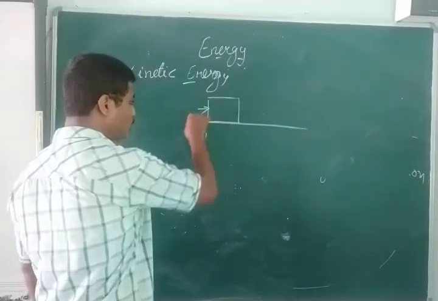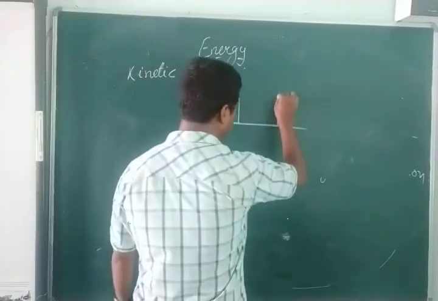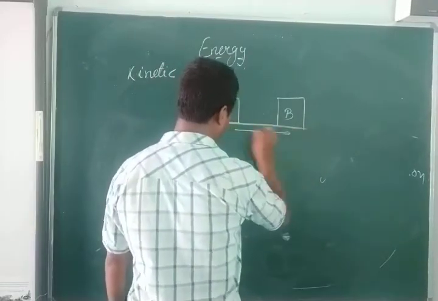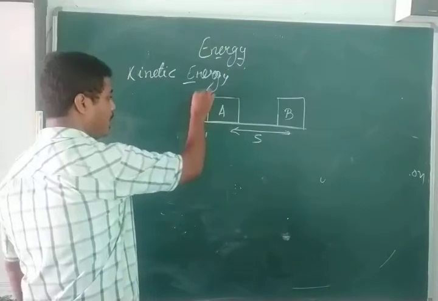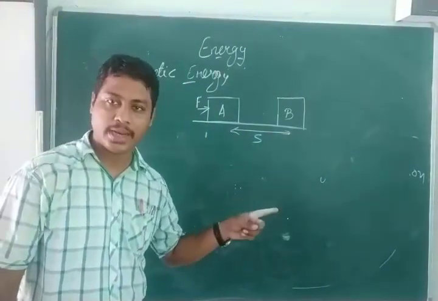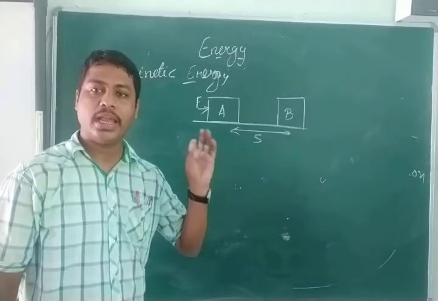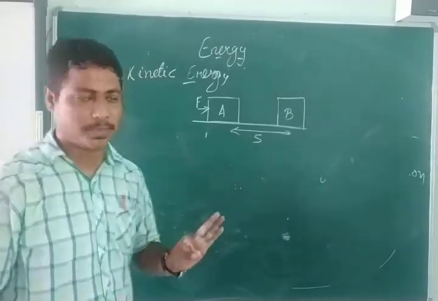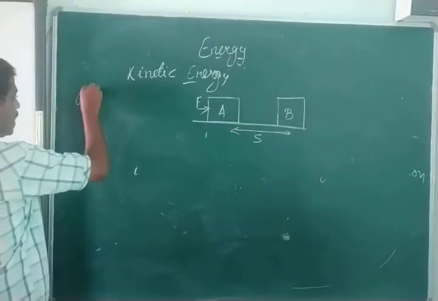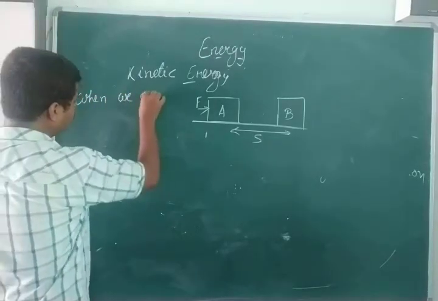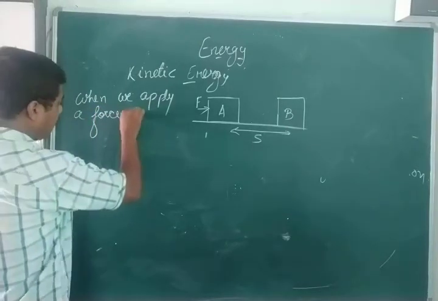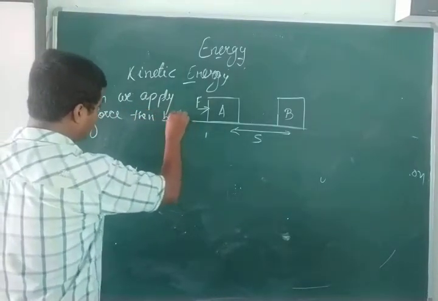You apply a force to it, so the object will get displaced to a different position. Suppose this is point A, this is point B, and the body is displaced by a distance s. As we know, if I apply a force on the object, then according to Newton's second law, force is equal to mass into acceleration. That means when we apply a force, the body gets accelerated.